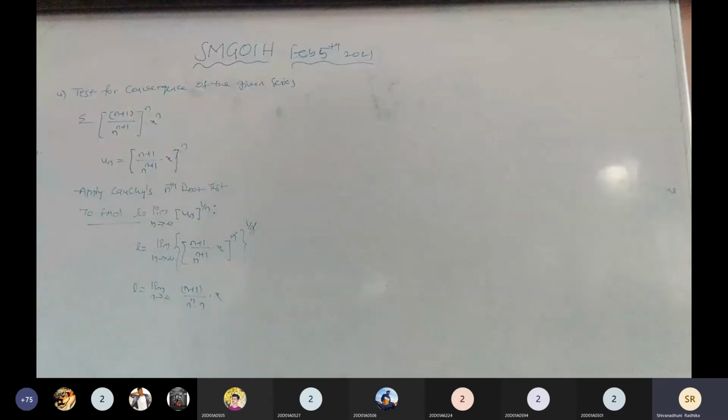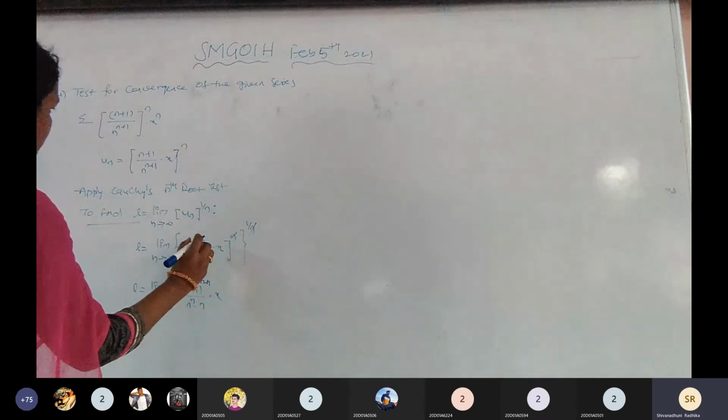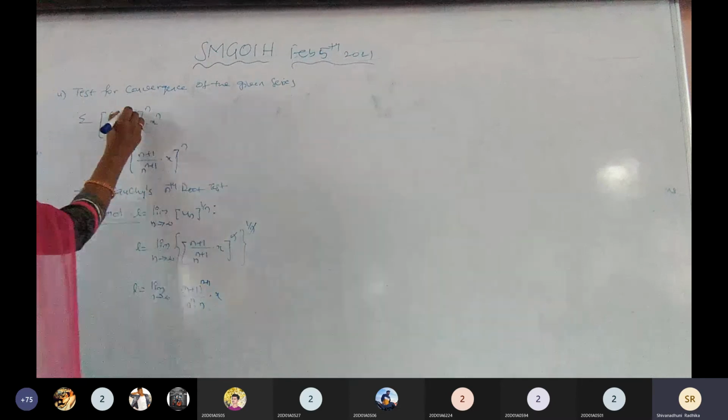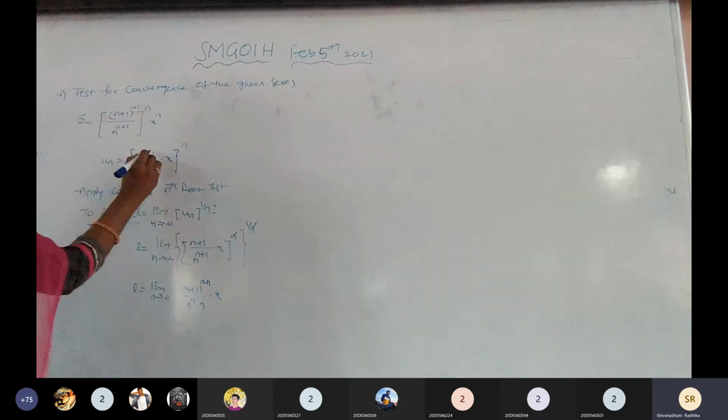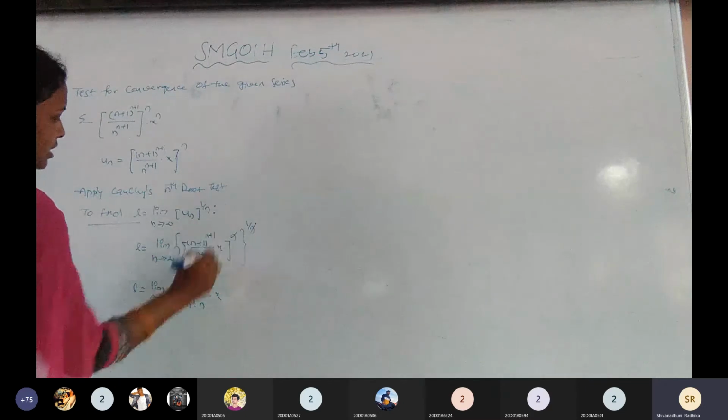Now again, what is remaining? This is n plus 1, and here this power is n plus 1.